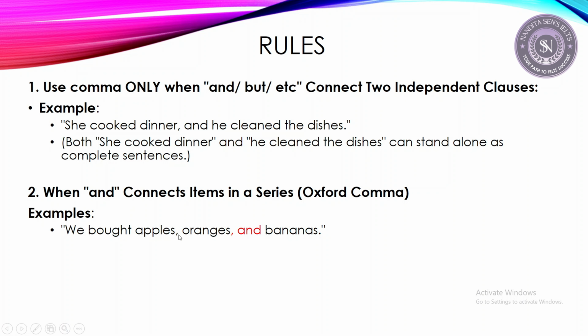We bought apples, oranges, and bananas. Here before the last item, we need to add and, right? And before and, we have to use a comma. This is optional. Even if you omit this comma, it's fine. It wouldn't be grammatically incorrect, because nowadays it's becoming common not to use this comma. Some people use it, the others don't. So it's okay if you don't use it.